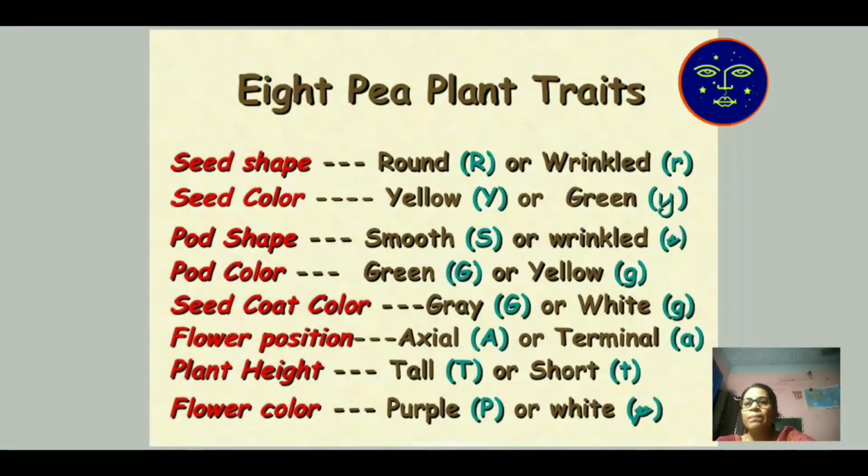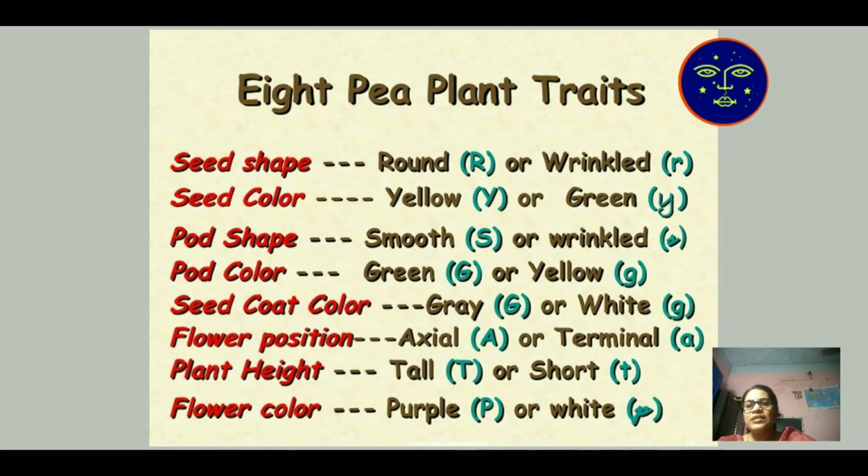Then eight pea plant traits were chosen, the eight characters of the pea plant. First is seed shape. For the dominant character he gave capital R, round; wrinkled means not exactly rounded. He gave small r for the recessive or suppressive character. Similarly, seed color: yellow for the dominant character, green for the recessive character.